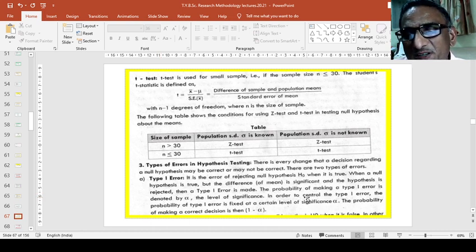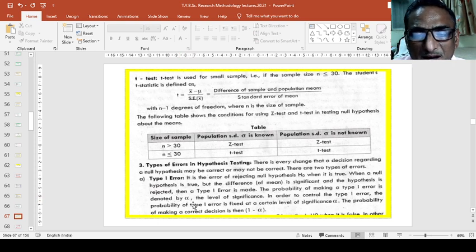And the probability, probability म्हणजे शक्यता, of making a type 1 error is denoted by alpha, the level of significance. In order to control the type 1 error, the probability of type 1 error is fixed at a certain level of significance, alpha. Alpha या लेवलला एका ठिकाणी फिक्स आहे. And the probability of making a correct decision is then 1 minus alpha.